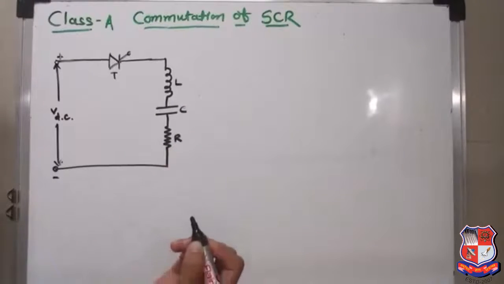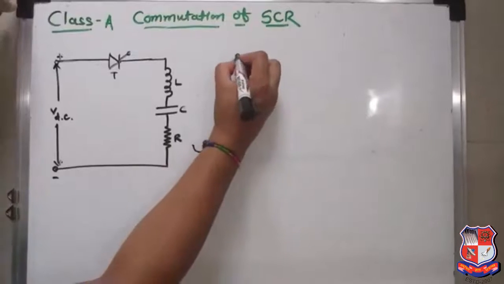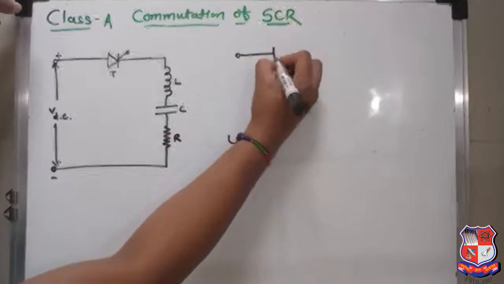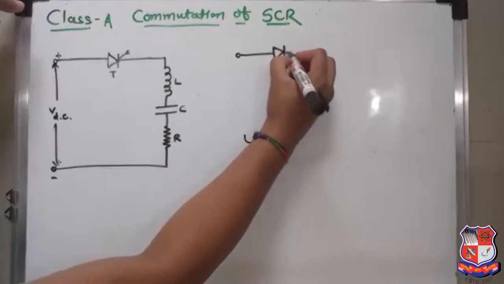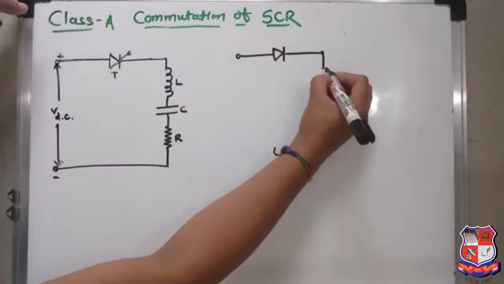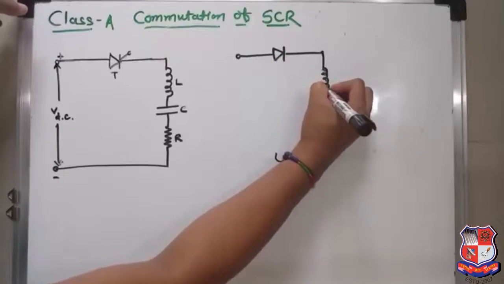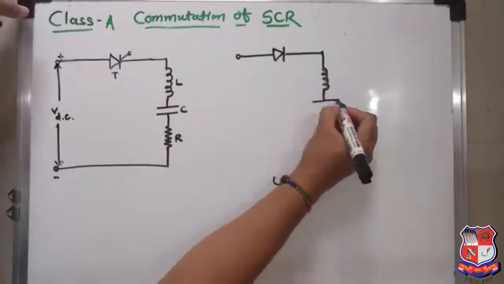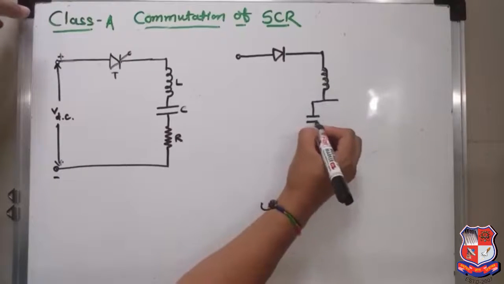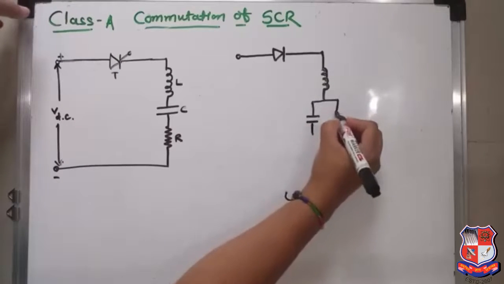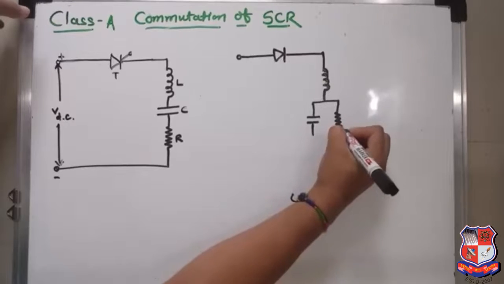And the other way of the connection is like this: thyristor, then here inductor L, then the capacitor is connected in parallel with the resistive load.